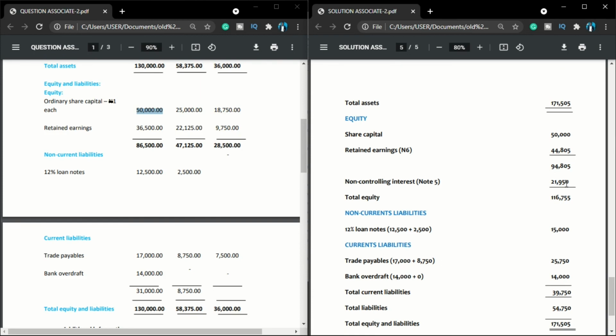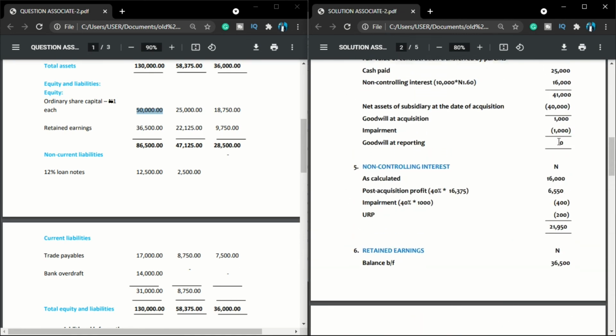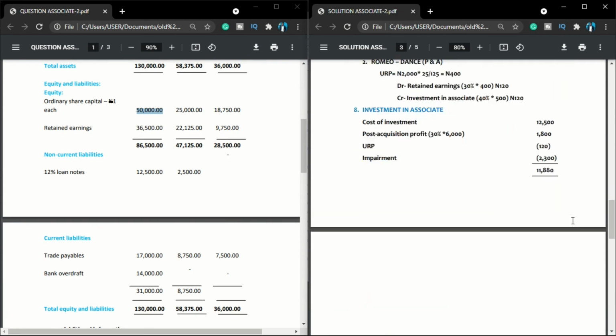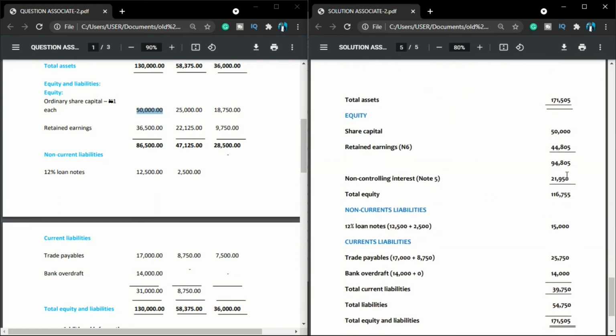In line with note 5, let me take you back to note 5. My NCI is given to me as 21,950. So I will come here, non-controlling interest 21,950, giving my total equity to be 116,755. So I'm done with the equity portion.